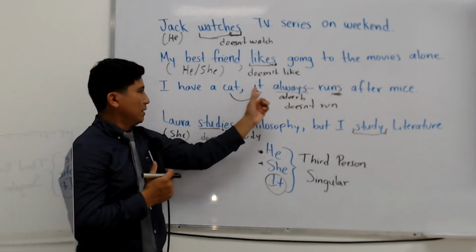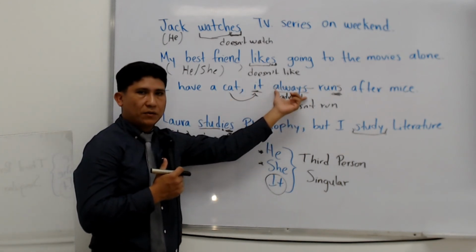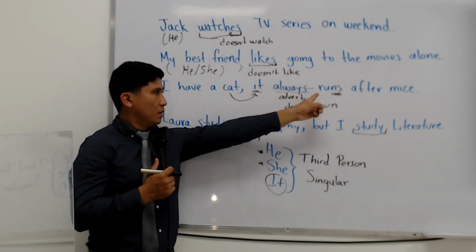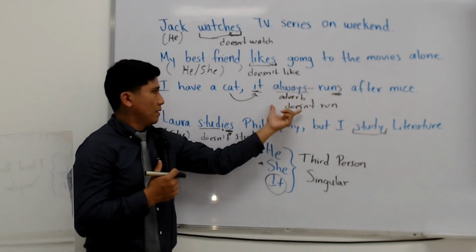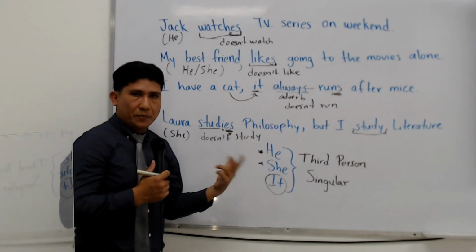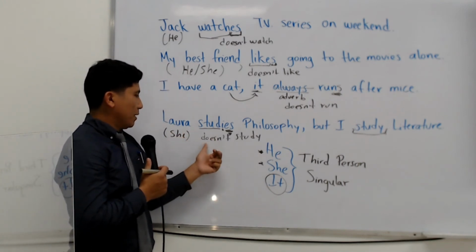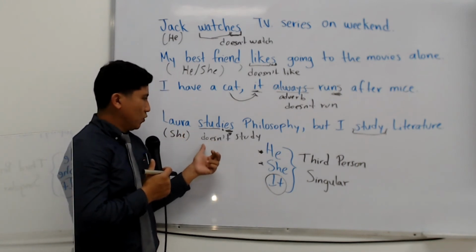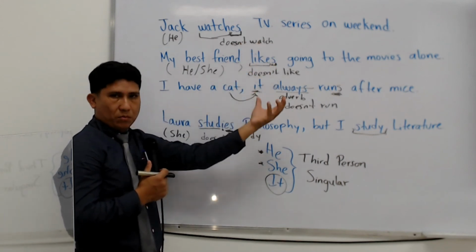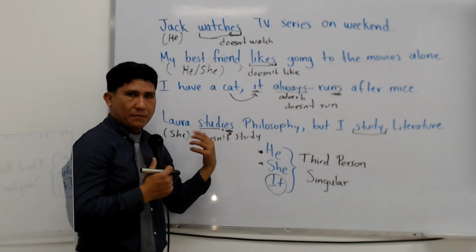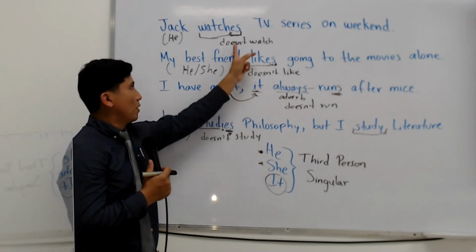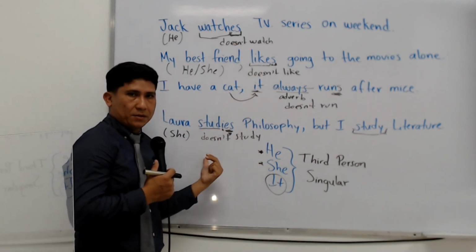And I have a cat, it. En este caso, como es negativo, ya no tendría sentido decir always, porque always significa siempre. So we delete this one and we say it doesn't run after mice. No corre tras los ratones o no persigue a los ratones. And then Laura doesn't, forma negativa, no estudia, doesn't study. Check that the verb now comes back to the original form, to the base form. Todos los verbos vuelven a su forma base cuando están en negativo. Solo cambia el auxiliar que se convierte en doesn't.